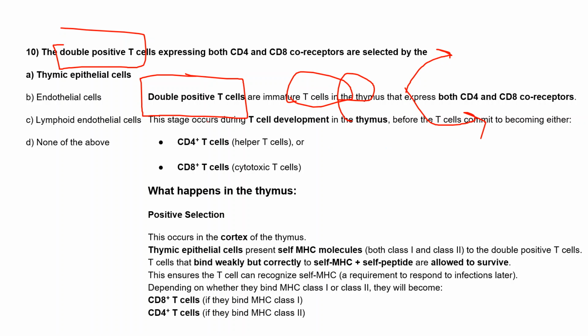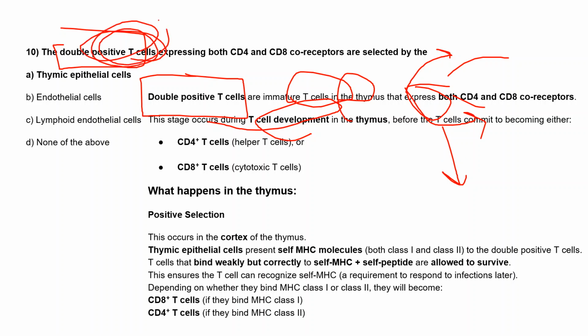So this stage occurs during the T cell development in the thymus before commitment. See, these are naive cells, right? So that's why they are positive for both CD4 and CD8, because they don't know whether they have to convert themselves into CD4 or CD8, right? Before their commitment, they are the double positive T cells.